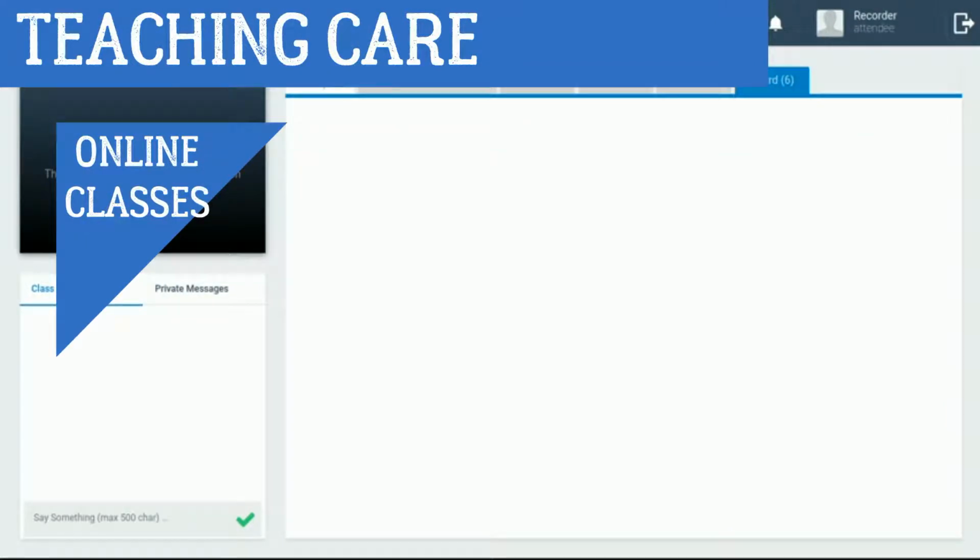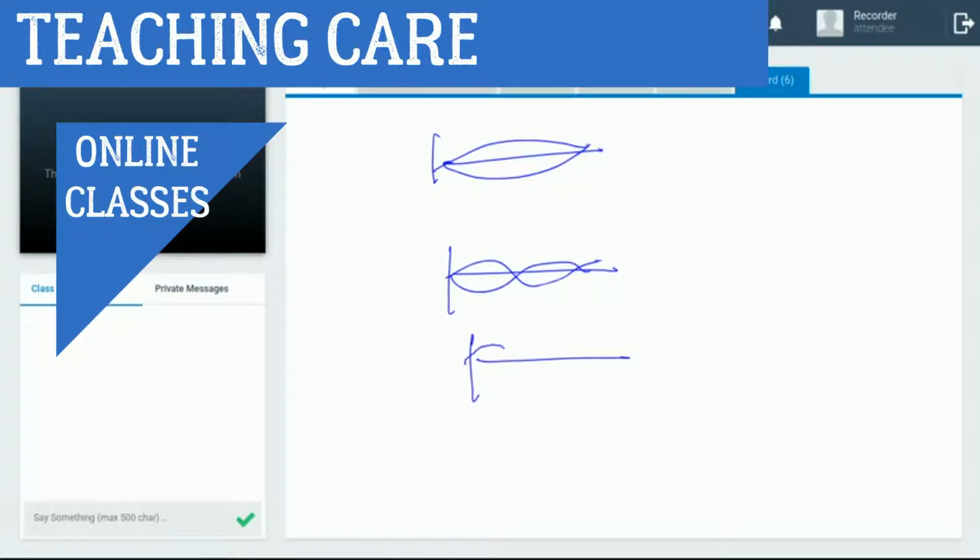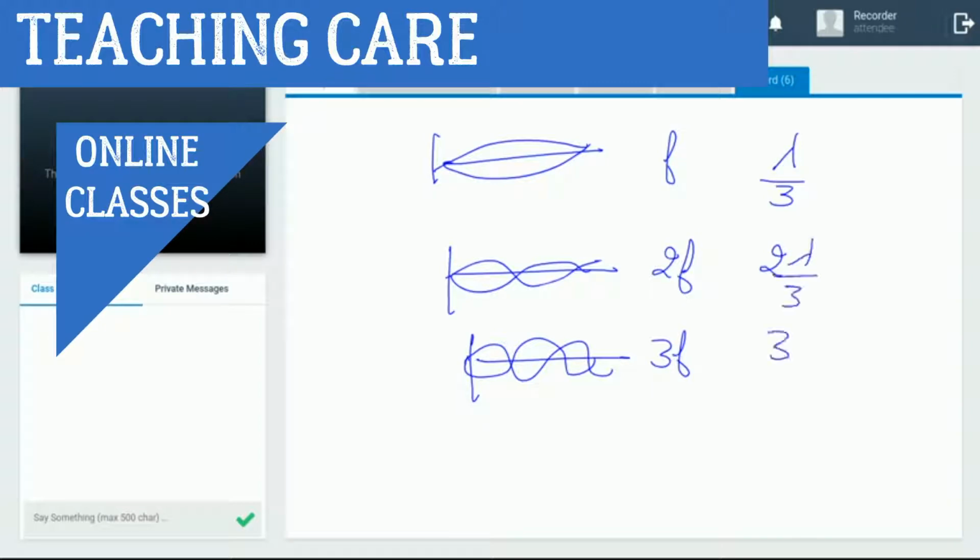Now, listen, the first figure has only one oscillation. In the second, oscillation becomes double. In the third figure, oscillation becomes 3 times, like this. So here frequency F, frequency becomes double, 3 oscillations become triple. Wavelength here 1/3, wavelength becomes triple.